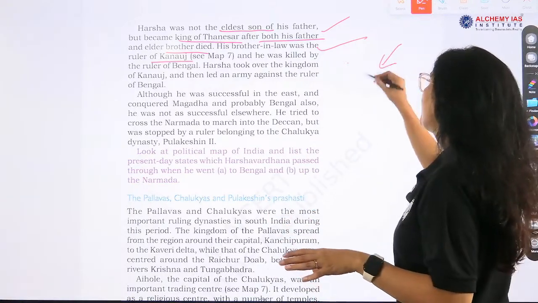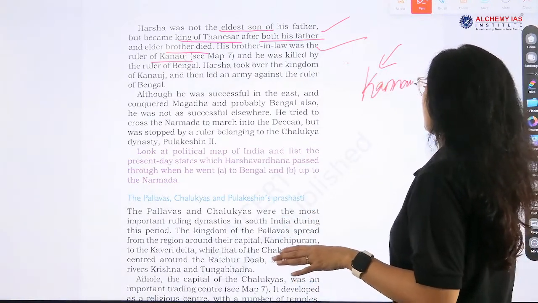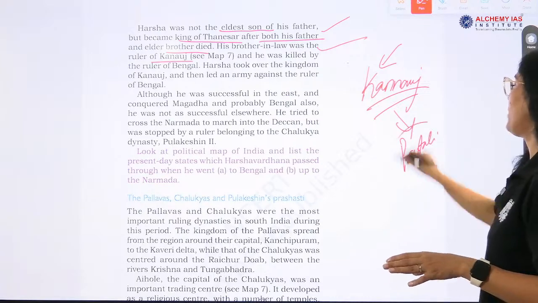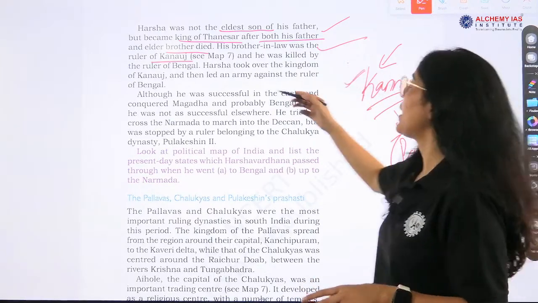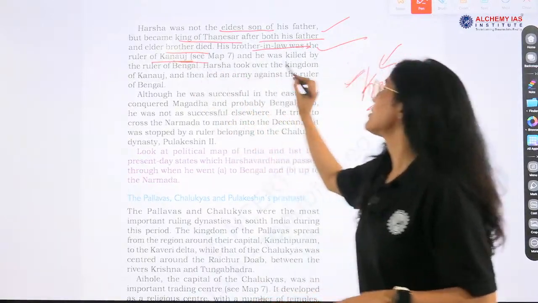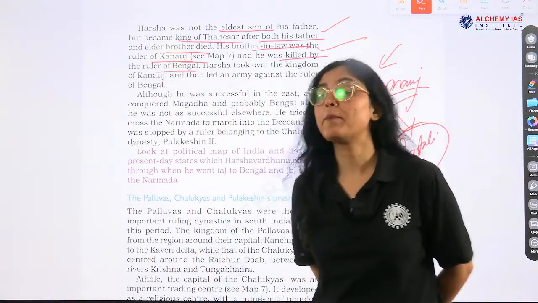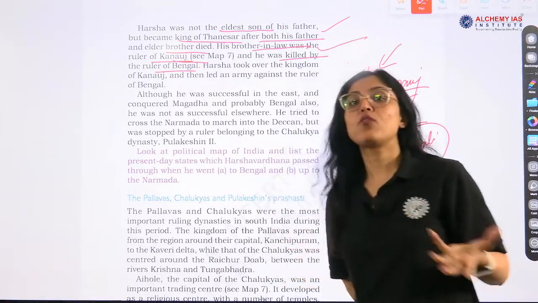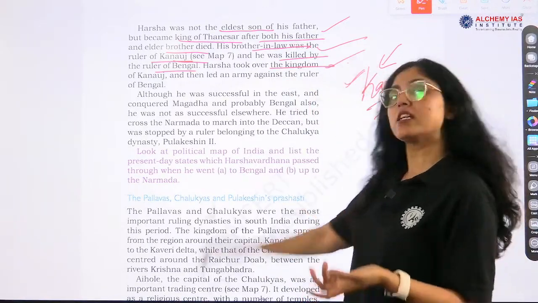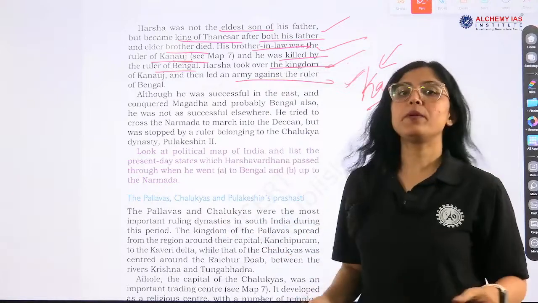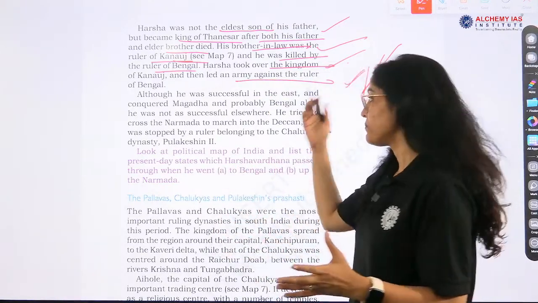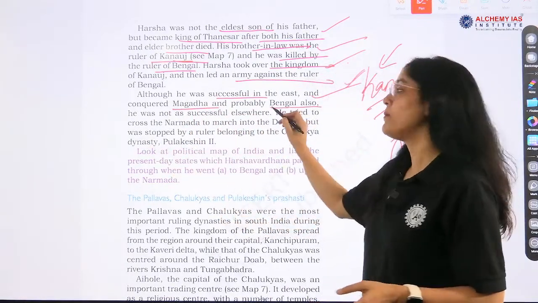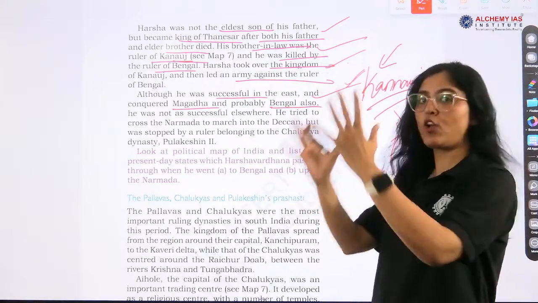After Pataliputra, Kannauj became an important center during this time. Okay, the brother-in-law was the ruler of Kannauj and he was killed by the ruler of Bengal, right. So, father killed, eldest son killed, and then his brother-in-law was also killed. Now, Harsha took over the kingdom of Kannauj and then led an army against the ruler of Bengal. He was successful in the east, he conquered Magadha also and probably Bengal also. So, the east he has covered, Kannauj is under his control.